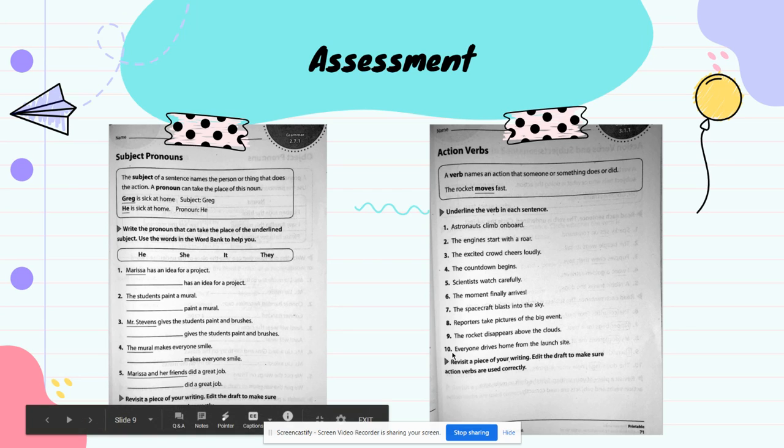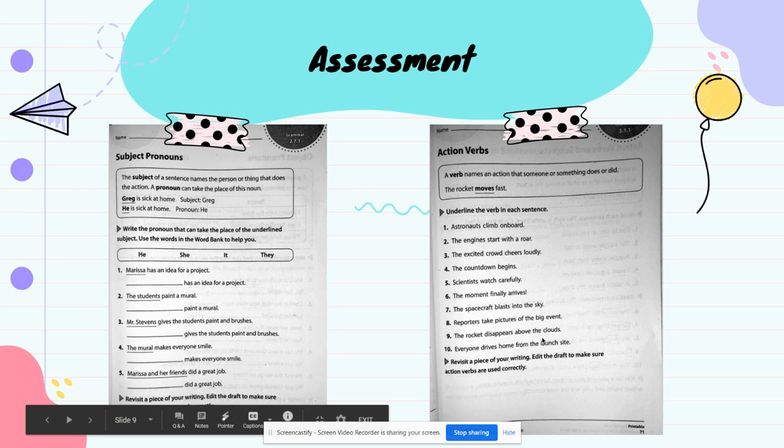And then number 10, everyone drives home from the launch site. Everyone drives home from the launch site. Okay, so what is the action verb in my sentence? Everyone, okay, those are people, drives, home, home is an object, from the launch site.